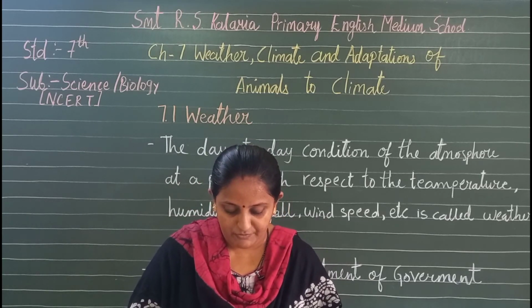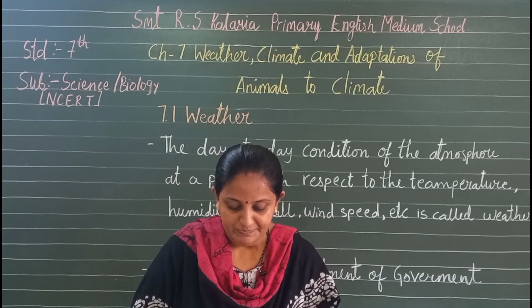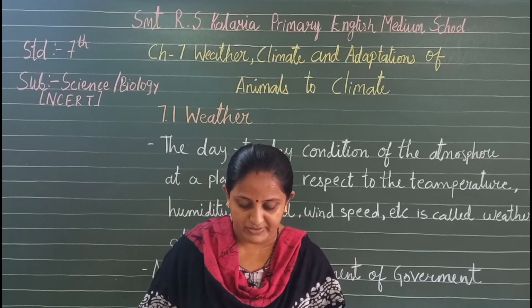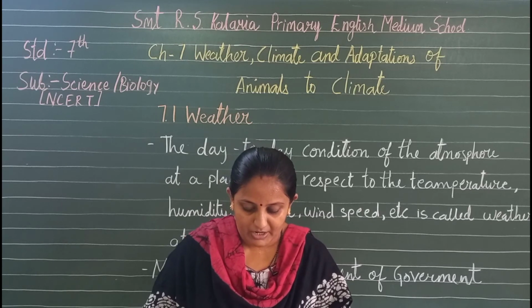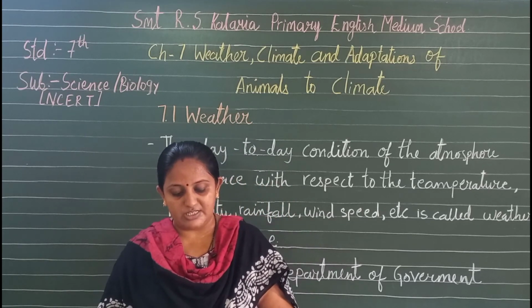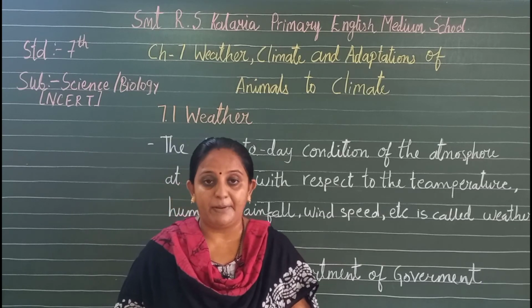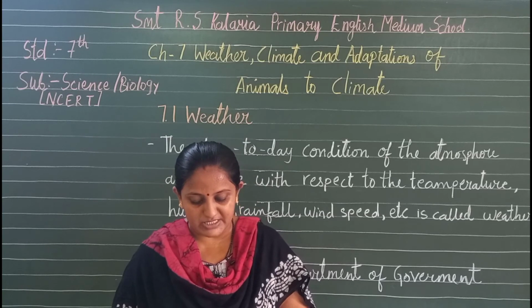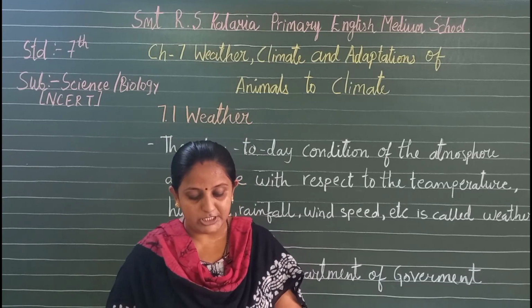Now in the book, activity 7.1 about that: cut out the newspaper reports of the last week from any newspaper. If you do not get a newspaper at home, borrow from your neighbors or a friend and copy these reports in your book. You can also collect weather reports from the library, paste all cuttings and sheets on a chart paper. Now record the information from the weather reports collected by you in table 7.1.